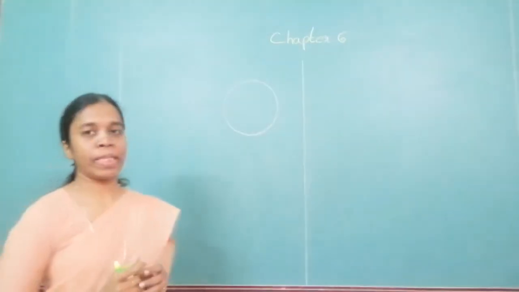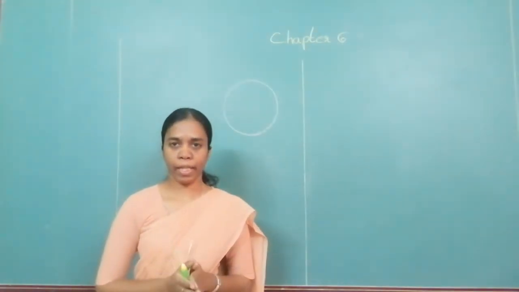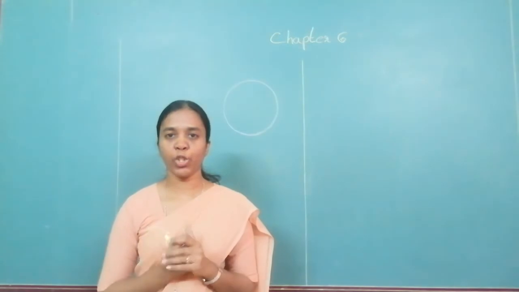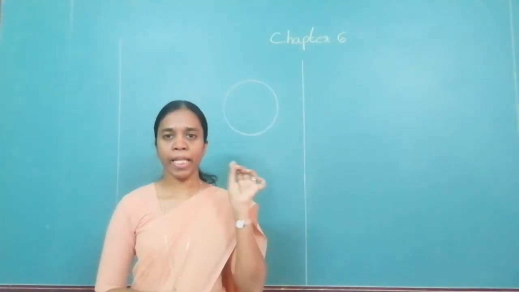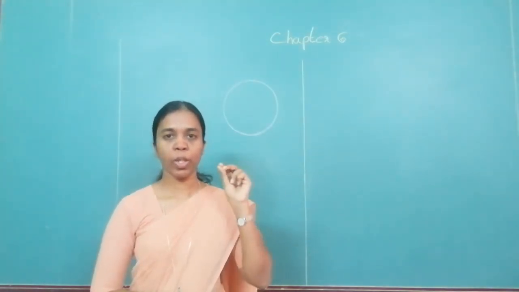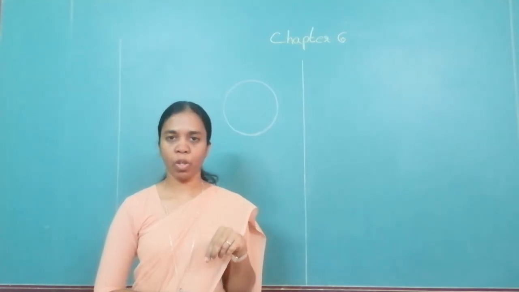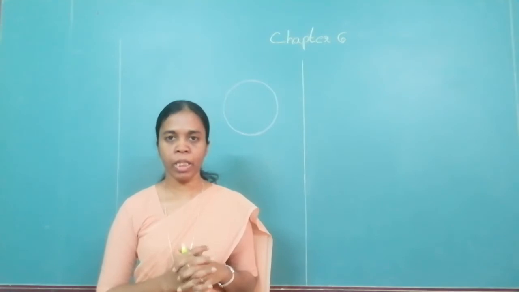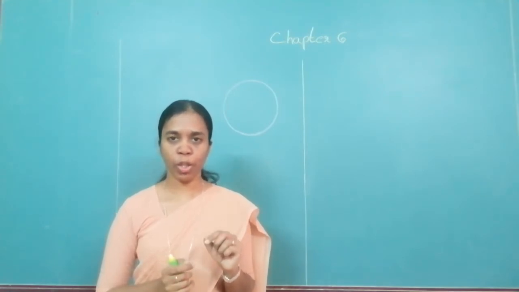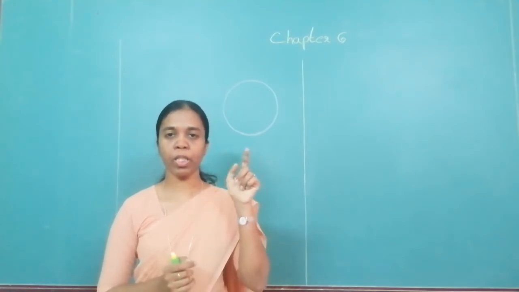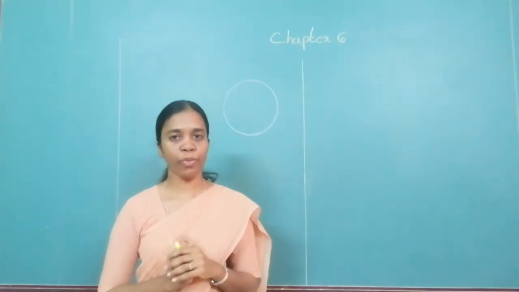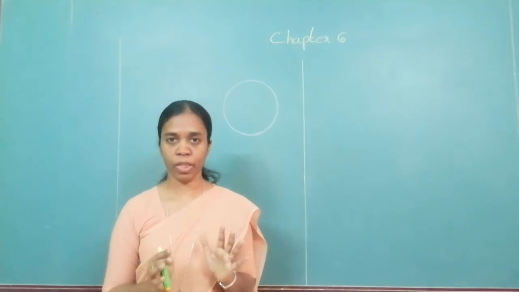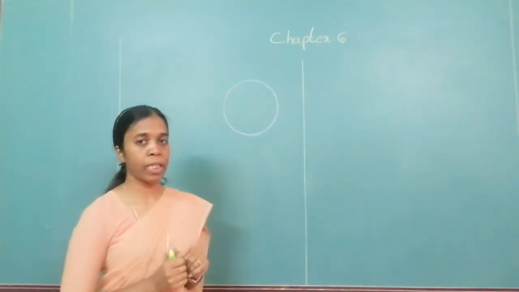Okay. The second theorem states that the segment joining the center of a circle to the midpoint of the chord is perpendicular. I repeat, the segment joining the center of a circle to the midpoint of the chord is perpendicular. Once again, let's see how to draw it.